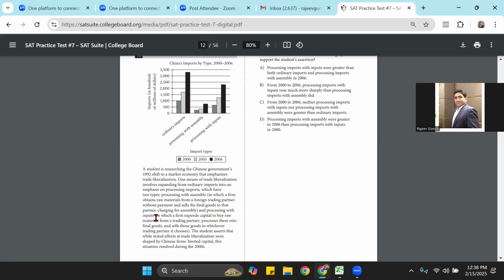And the second one is with inputs. What does it mean? So let's try to understand this. Firm expends capital to buy raw material. Oh, so you're spending some money to get the raw material. So which means Chinese government is spending some money to get the raw material from a trading partner, processes them into final goods and sells those goods to whichever trading partner it chooses.